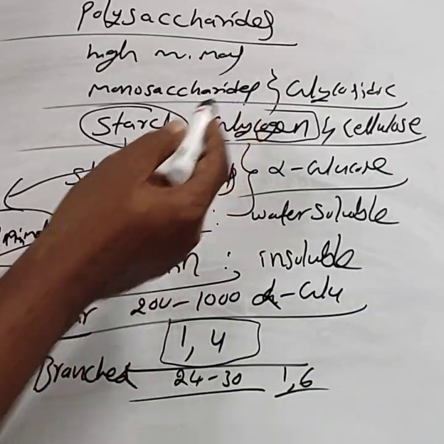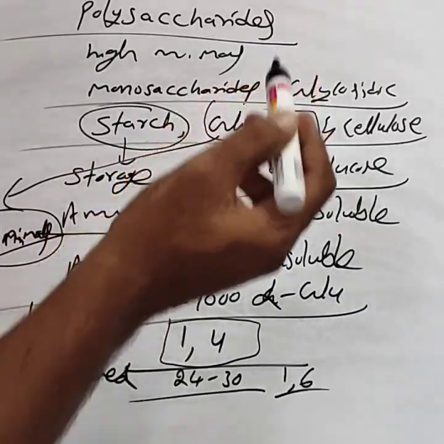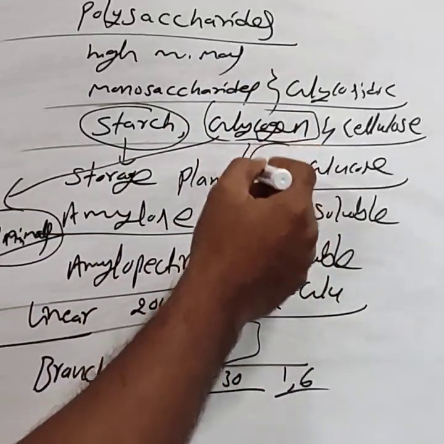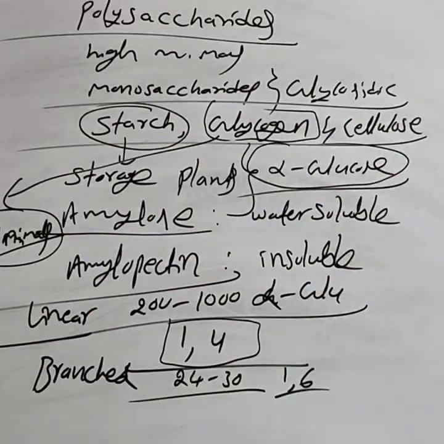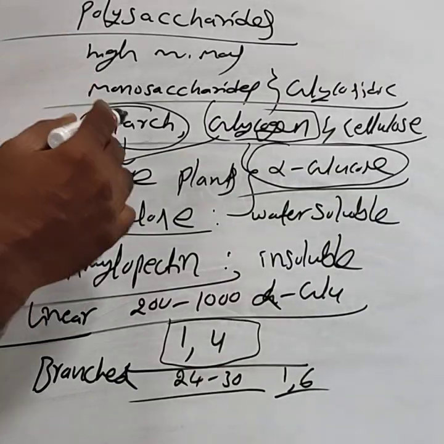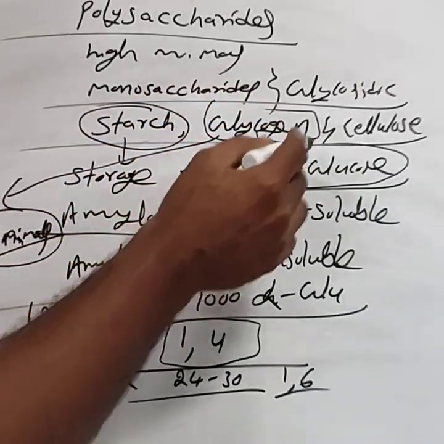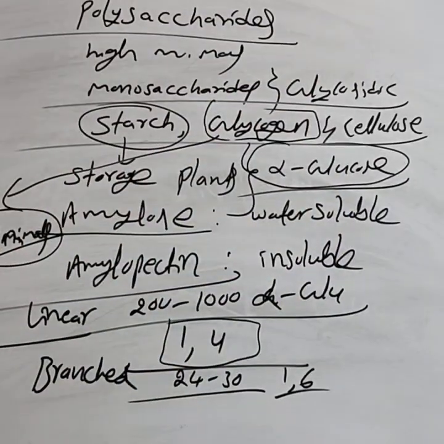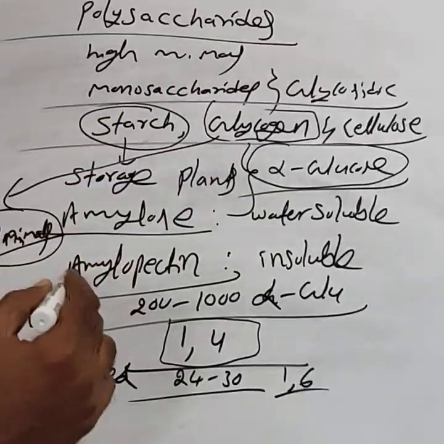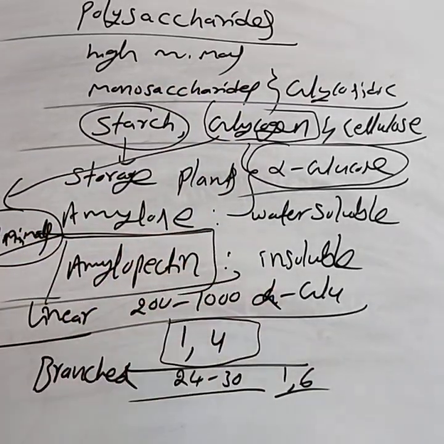The glycogen is also made up of the alpha glucose units only. The monomers of both starch and glycogen are the alpha glucose units. The structure of glycogen is similar to amylopectin.